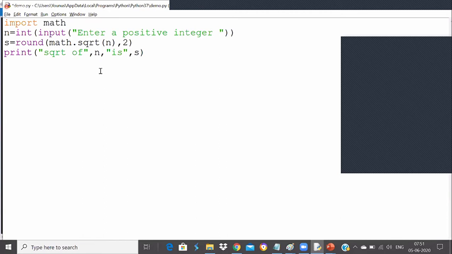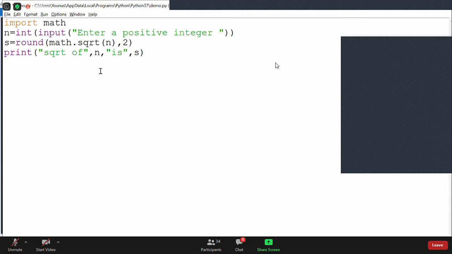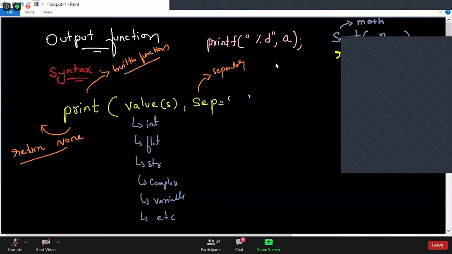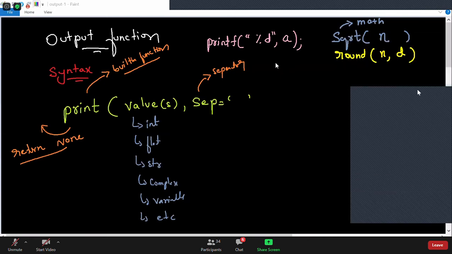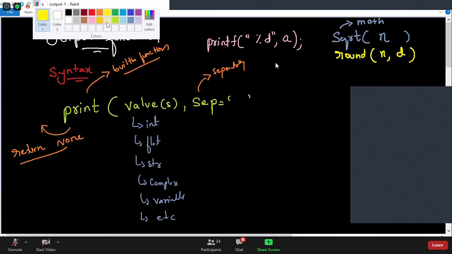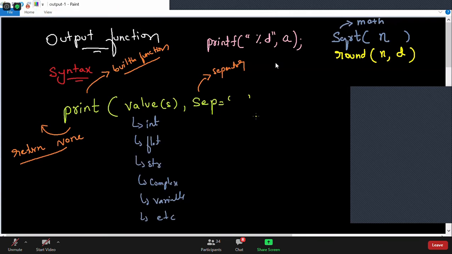Okay, Snehal says no question, thank you. Narendra says no question, thank you. Obul says no question. Satyam says no question. Perfect, perfect. Okay, so thank you all. So regarding this program, no question. Shall we go and explore other arguments for this print function now? This is how we learn, guys. We will do some exercises and we will continue with the concept. So the concept should get clear and you should also learn how to do programming.